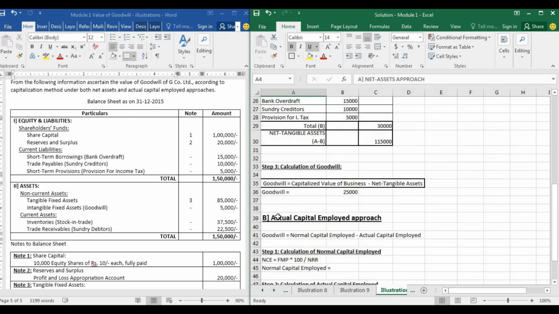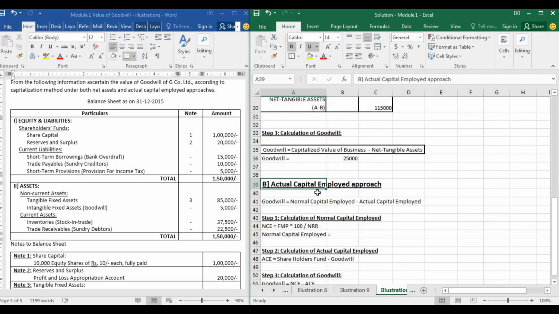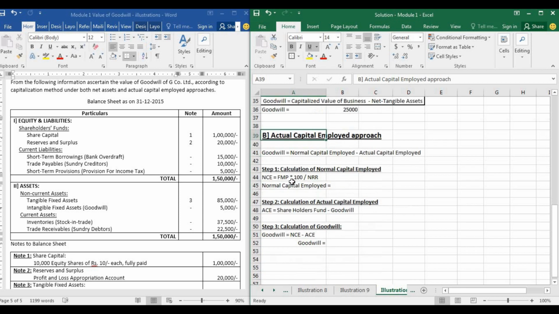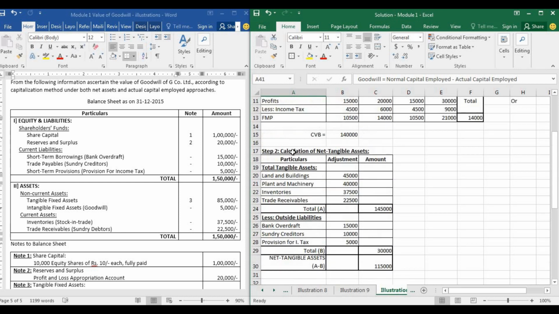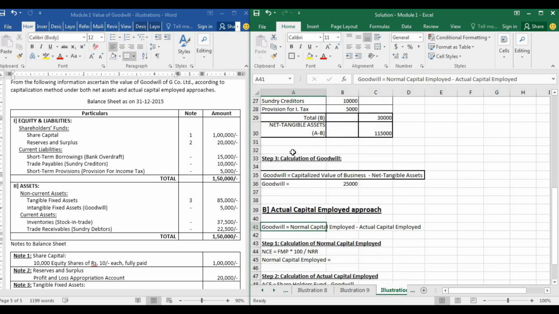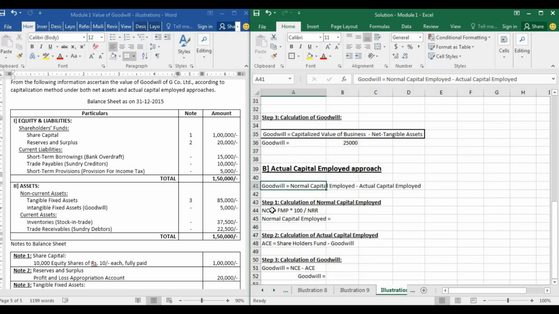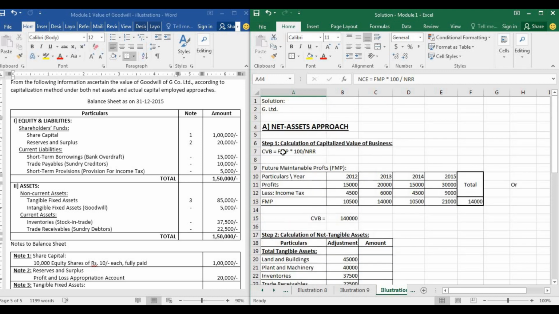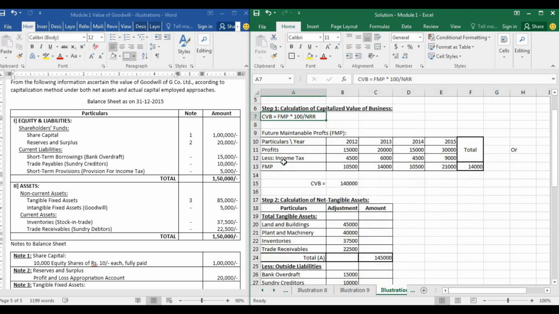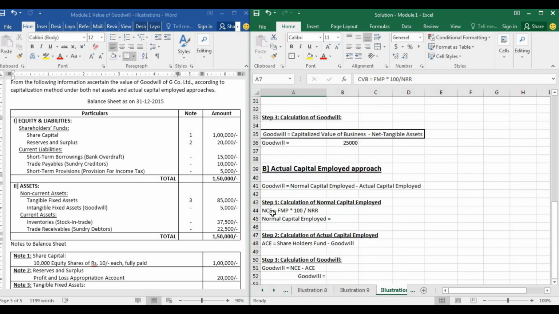Now we will check the second approach that we have, which is the actual capital employed approach, or otherwise known as the liabilities approach. In this case, the formula of goodwill is normal capital employed minus actual capital employed. Normal capital employed is nothing but your capitalized value of business. See, this formula doesn't change. The formula for capitalized value of business is FMP into 100 divided by NRR, and in this case as well, the formula is FMP into 100 divided by NRR. So it doesn't change at all.